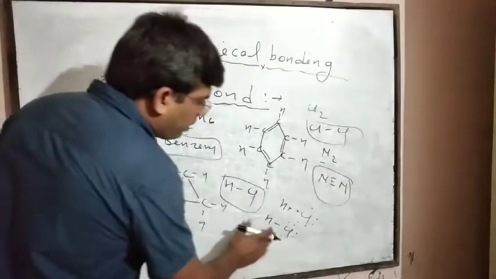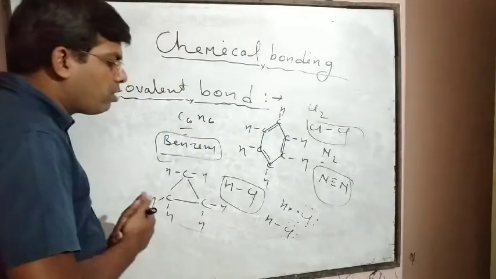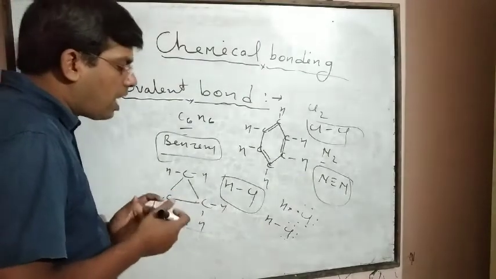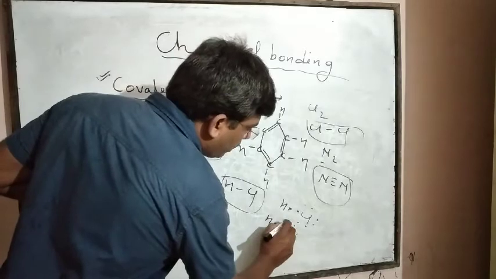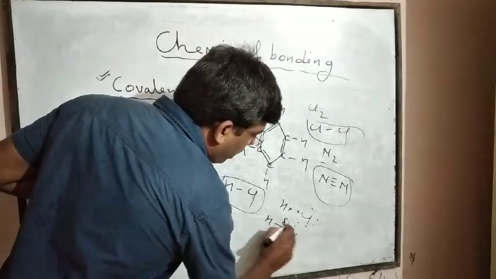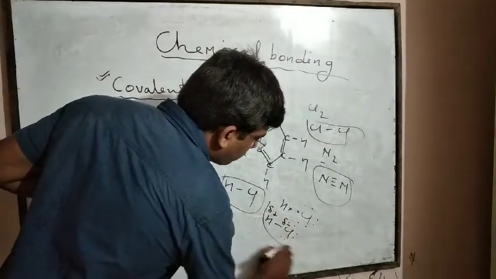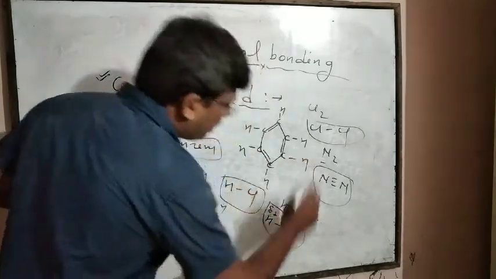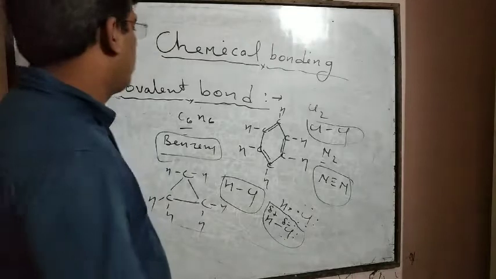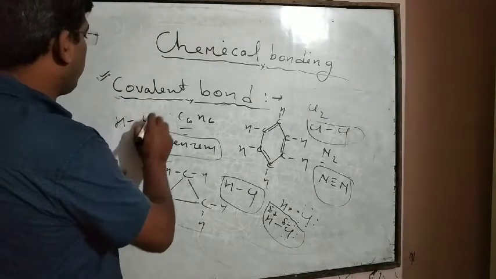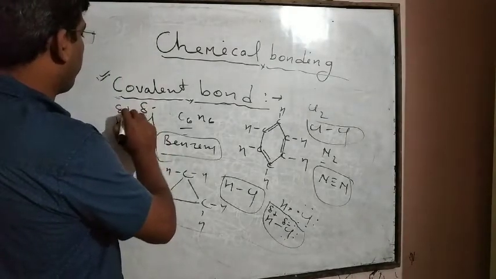But here the difference of electronegativity between hydrogen and chlorine is high. That's why the shared paired electrons shift towards the chlorine atom, which shows a partial negative charge, and hydrogen shows a partial positive charge. In this way a polar compound will form in HCl.